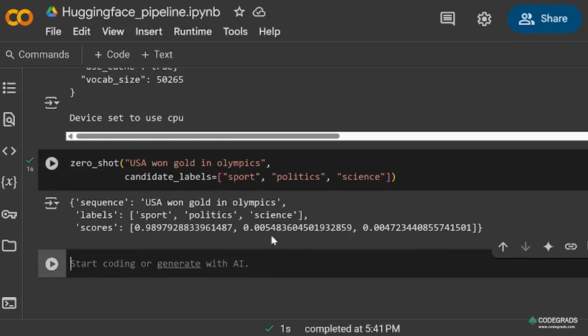For politics, it has shown 0.05, and for science, 0.04. So naturally, it has classified the text USA won gold in Olympics as belonging to the sports category.